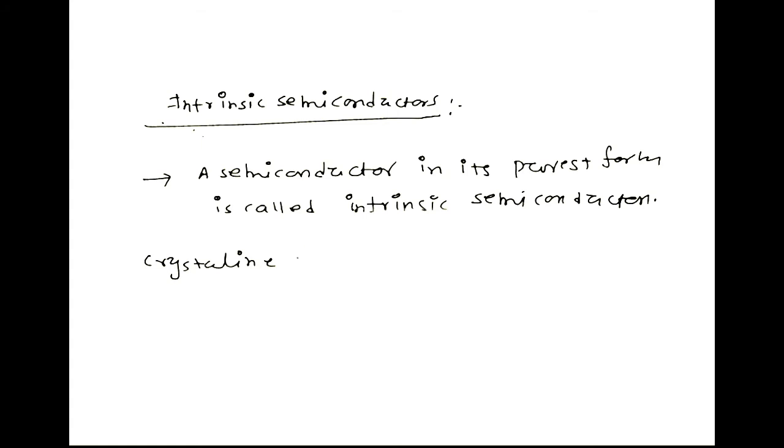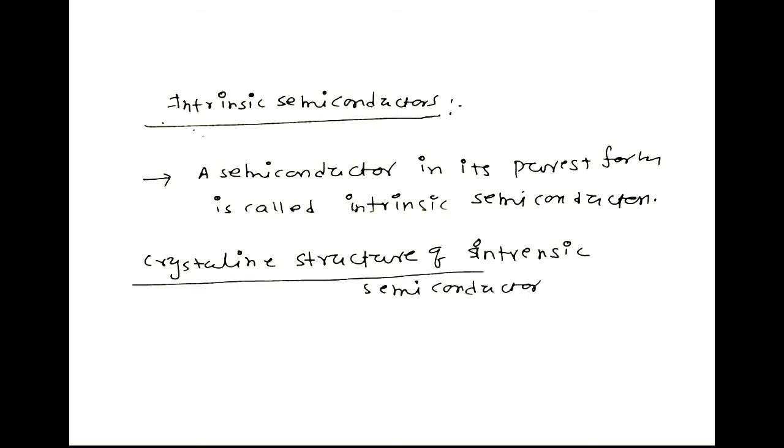How an intrinsic semiconductor conducts will be explained by this concept.